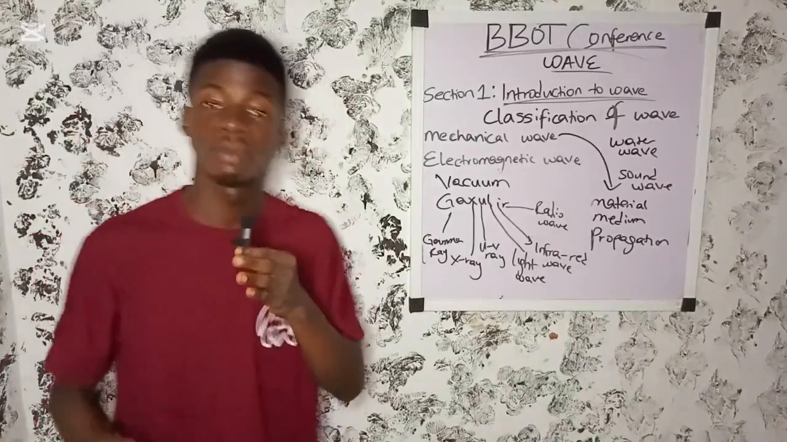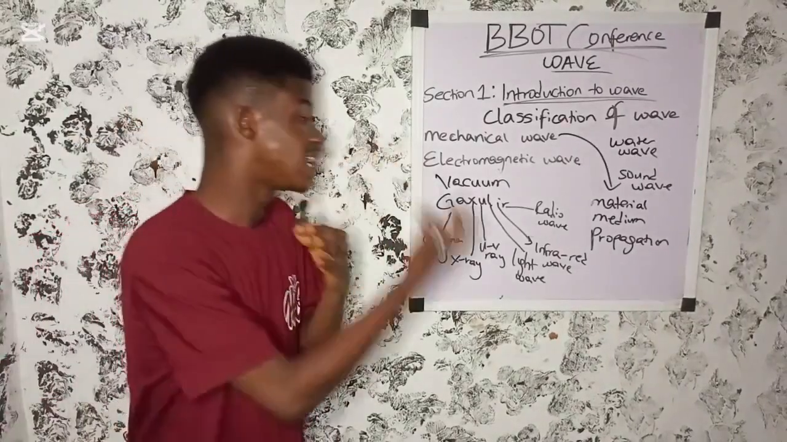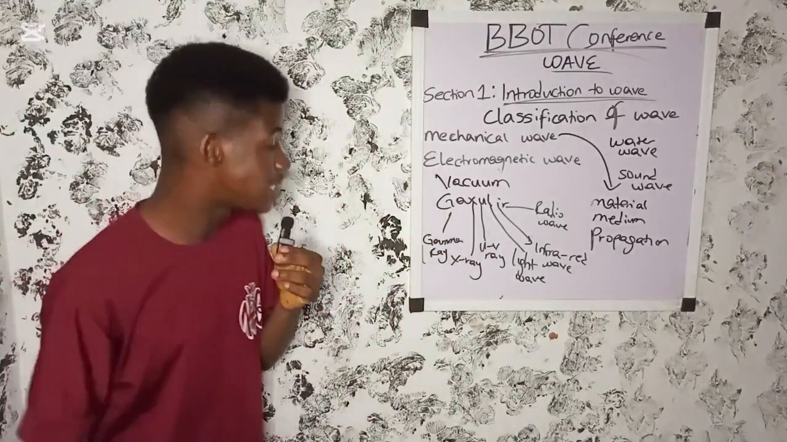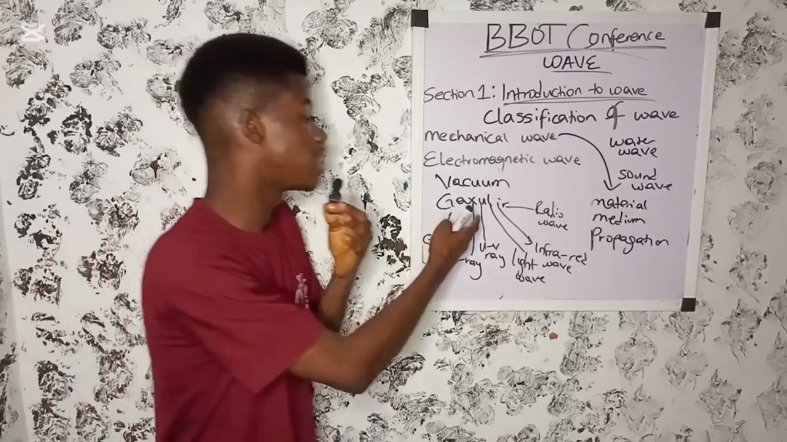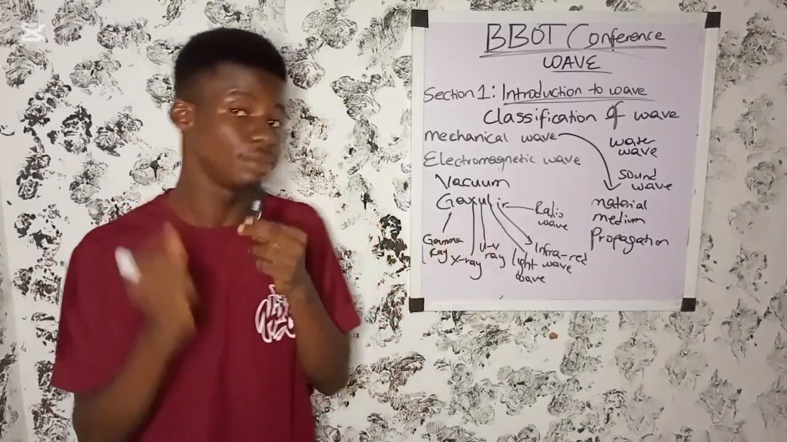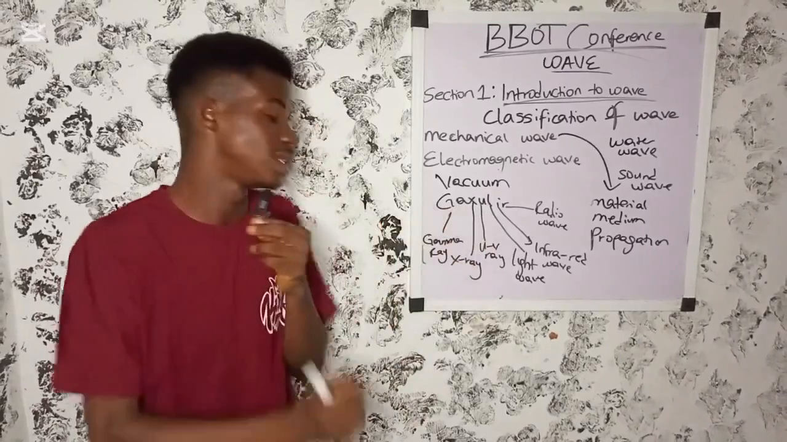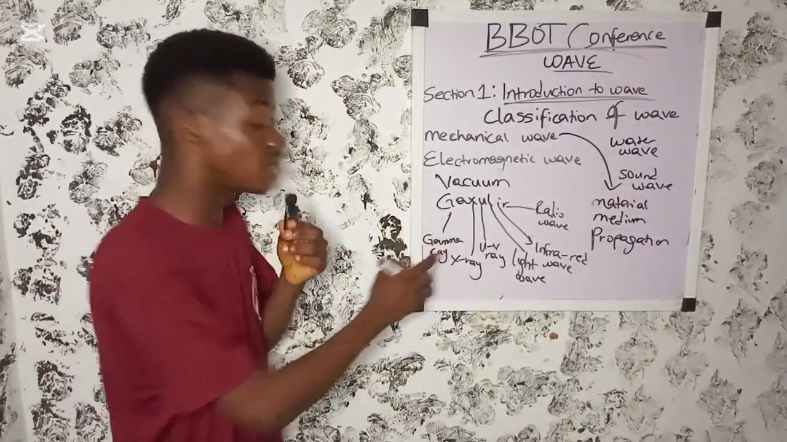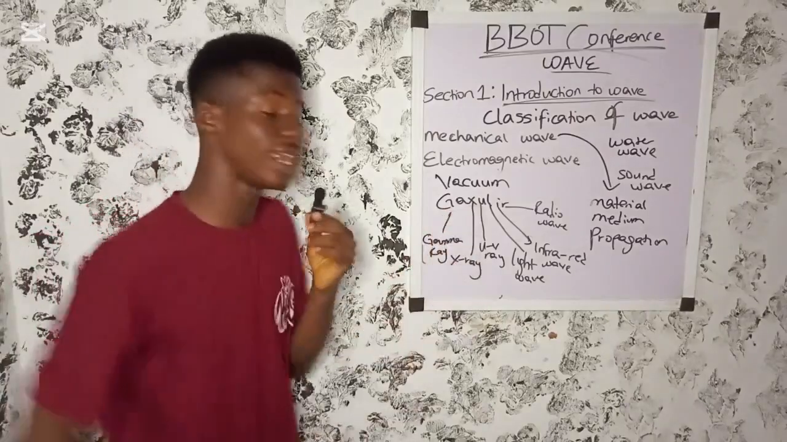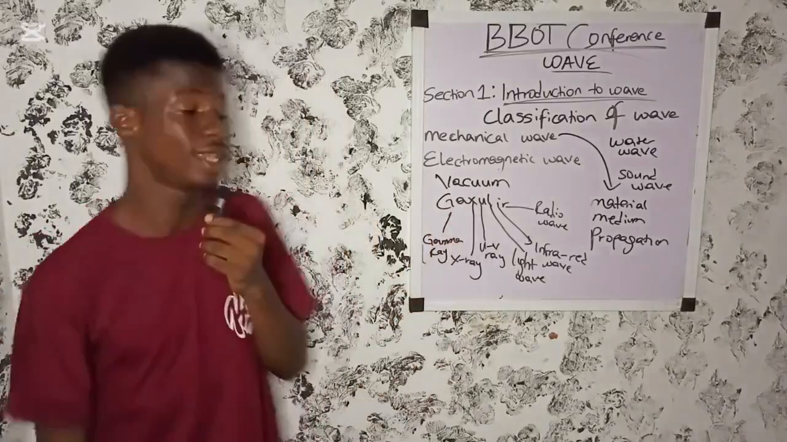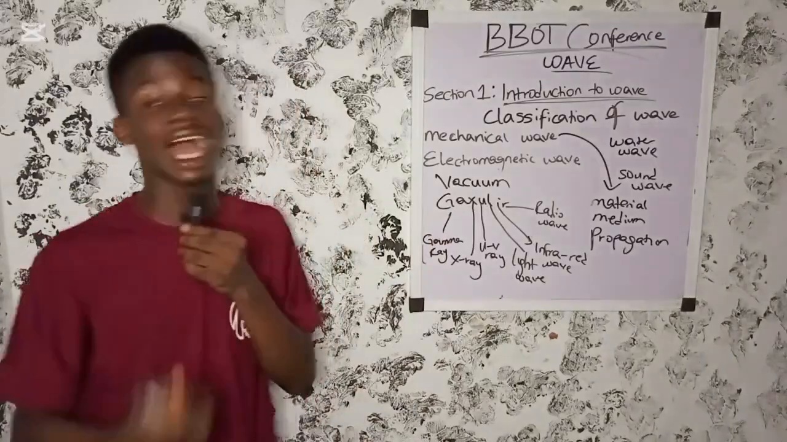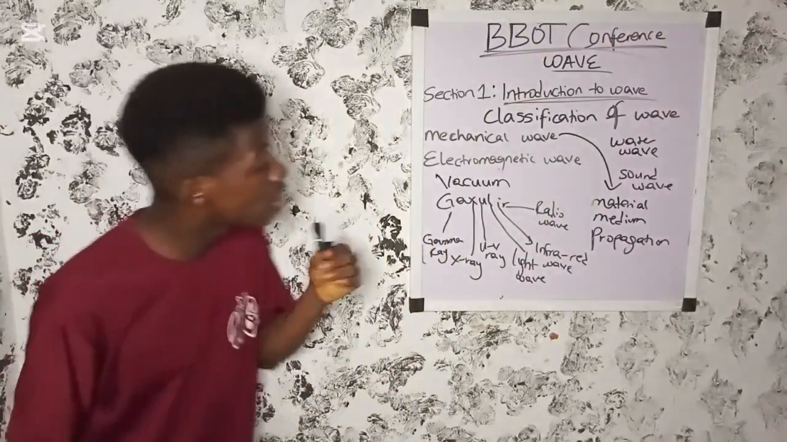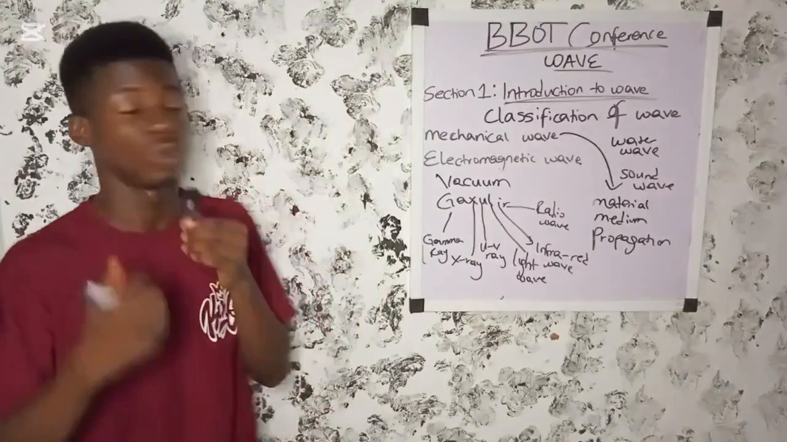So these are all examples of electromagnetic waves. They don't require a material medium for their propagation. They travel through a vacuum and they also travel at the speed of light. You can use this mnemonic, or acronym, to remember the examples of these waves. GA stands for gamma ray, X for X-ray, U for UV ray, L for light wave, I for infrared wave, while R stands for radio wave.